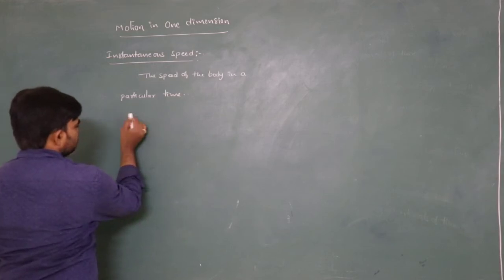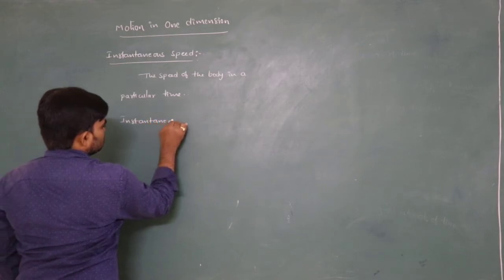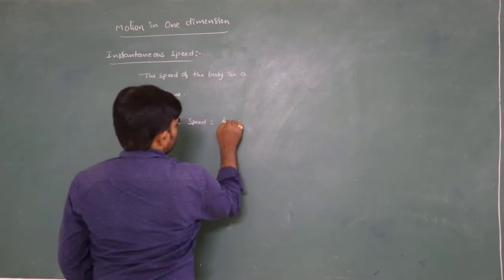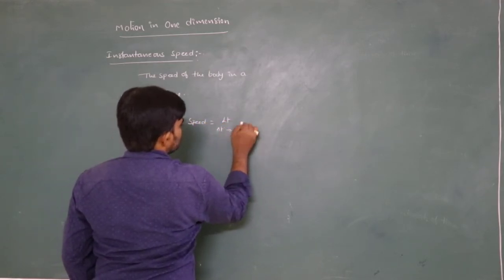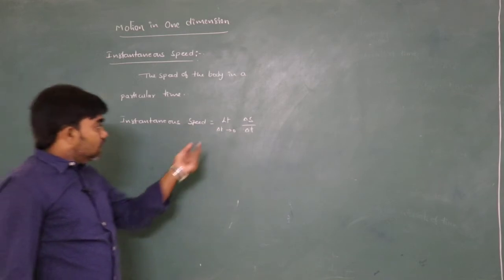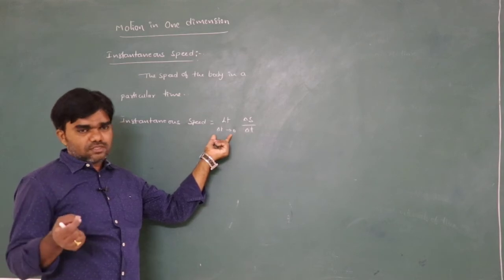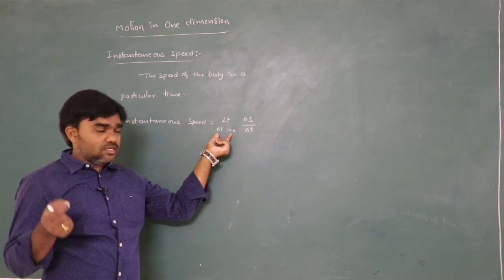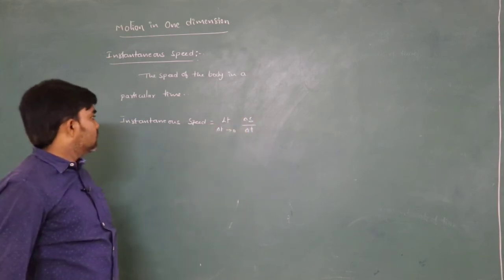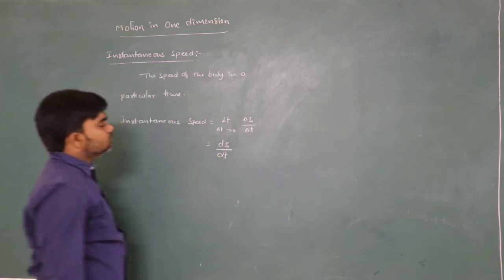So here it is, instantaneous speed is equal to limit delta t tends to 0, delta s by delta t. This is the general formula. That means limit delta t tends to 0, so the time interval is very much less. In that small time interval, the displacement in the time is considered as instantaneous speed, or it can also be written as ds by dt.